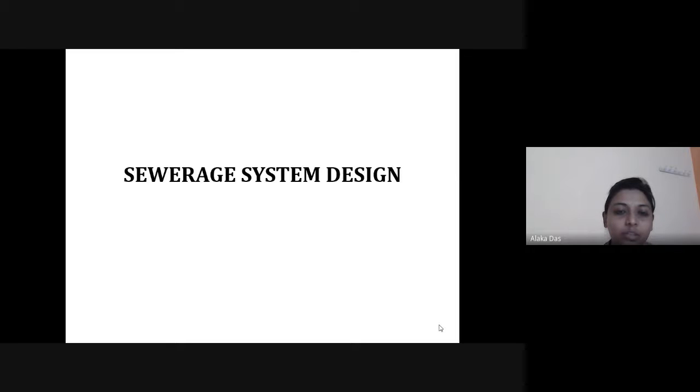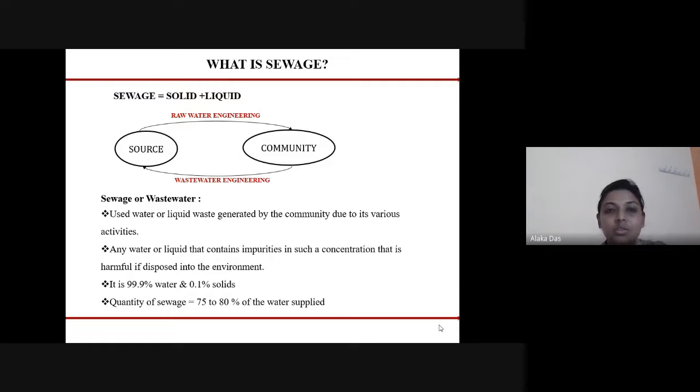Today's topic for the lecture is sewerage system design. Starting with the topic, we'll go first with what is sewage. Sewage, or wastewater, is the used water or liquid waste generated from the community from various activities like cleaning, washing, bathing, as well as the water from the bathroom, and it includes industrial wastewater.